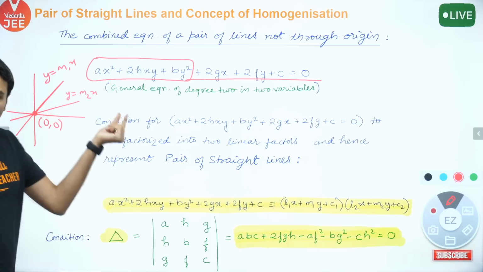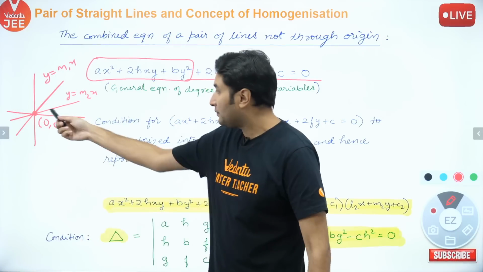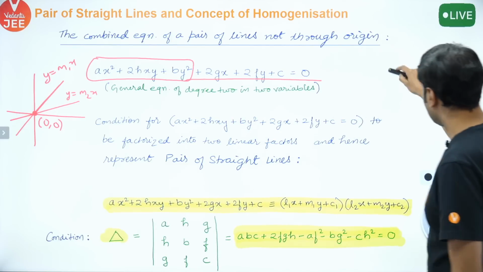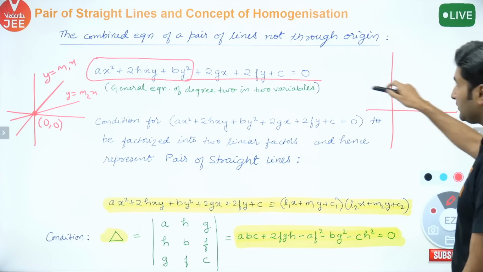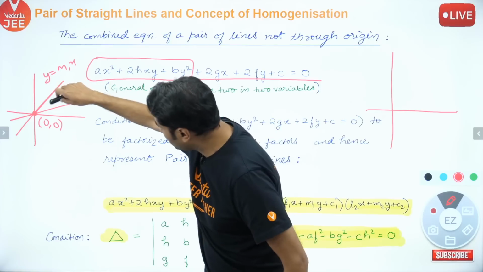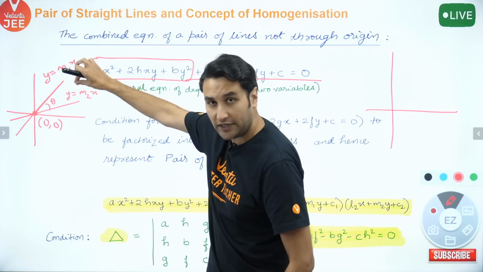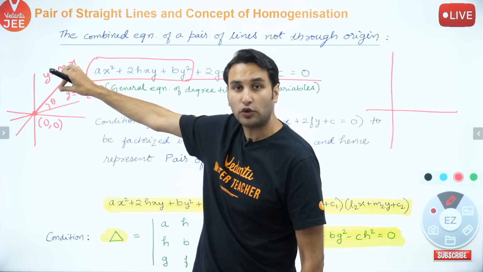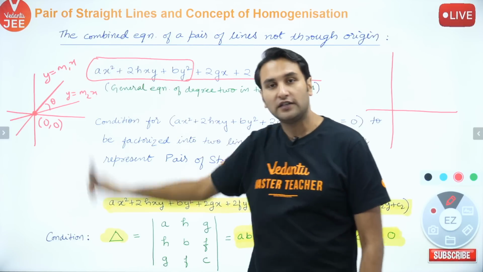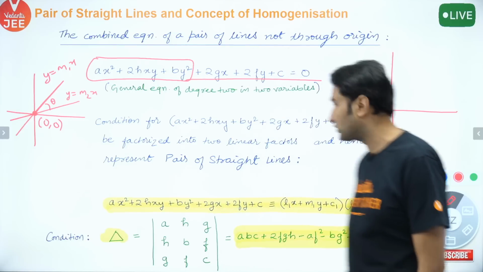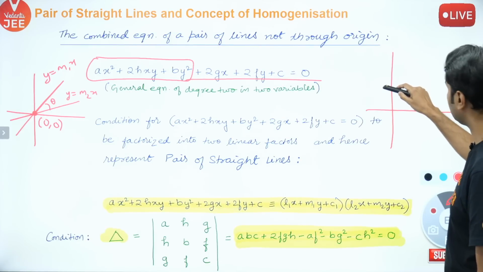If I shift them, let me take the same two lines with the angle theta between them and shift them somewhere else. Suppose I shift them to some point alpha comma beta, something like this. Let me make the same lines but shifted here.